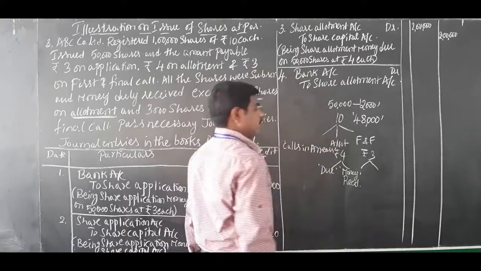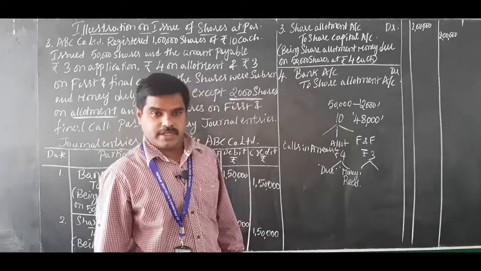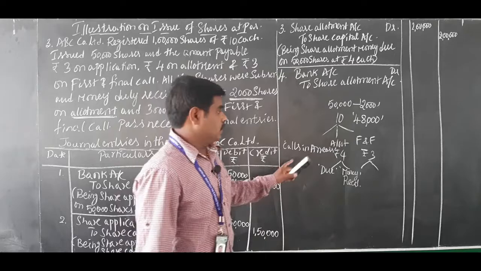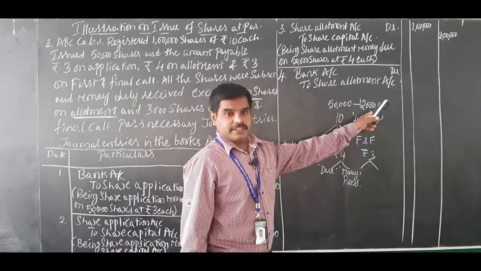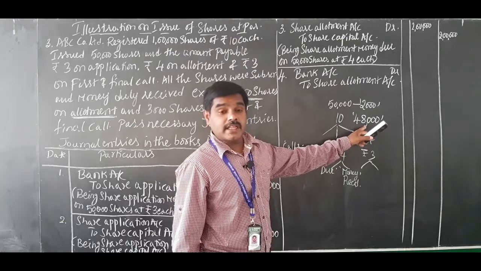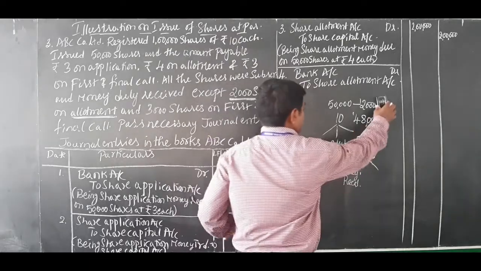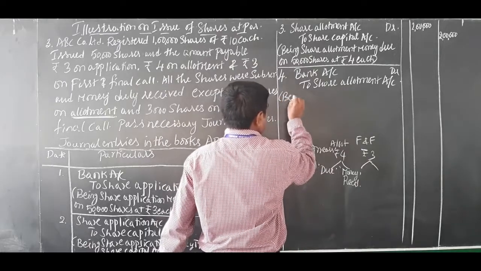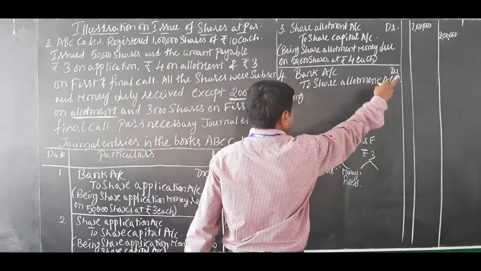Calls in arrears is money called by the company but not paid by the shareholder. 2,000 shares' money is not received, so 48,000 shares' money is received. So the narration values will change now, not 2 lakh.